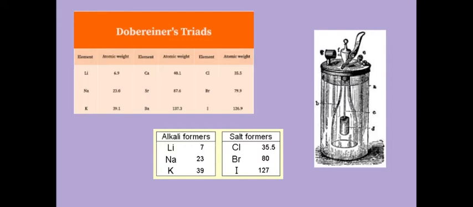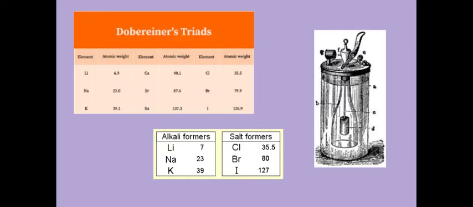Dobereiner is also well known for inventing the first lighter, which was known as Dobereiner's lamp. To make this lamp, Dobereiner used his chemical knowledge. The lamp was a jar that housed a reaction of zinc metal and sulfuric acid. This reaction caused an element called hydrogen to escape as a gas. This gas is flammable. When the valve on the top of the container was opened, a jet of hydrogen gas was released and ignited by platinum metal.